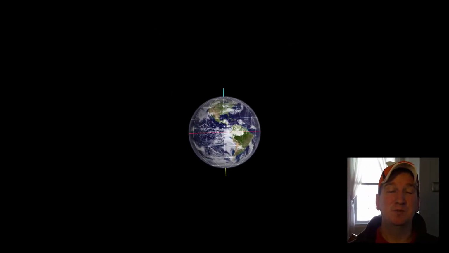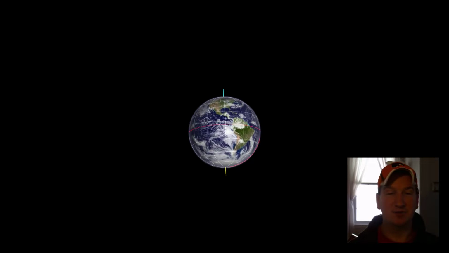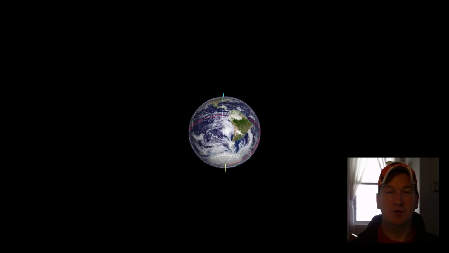If we were able to survive being very close to the surface of the sun, if we could be there by the surface of the sun and be looking back out at the Earth, we might see the Earth moving like this. Right now we can easily see the North Pole and the South Pole of the Earth if we were looking from the sun. If we fast forward in time, well, it appears that the Earth is tilting away from us. Its North Pole is tilting away from us, the South Pole is tilting towards us.